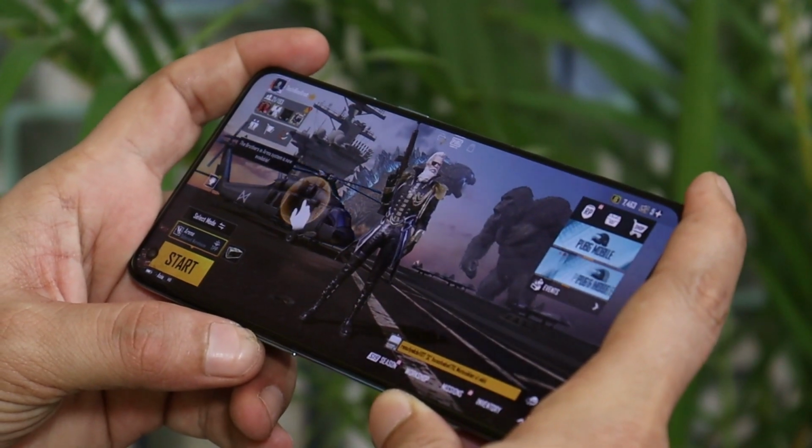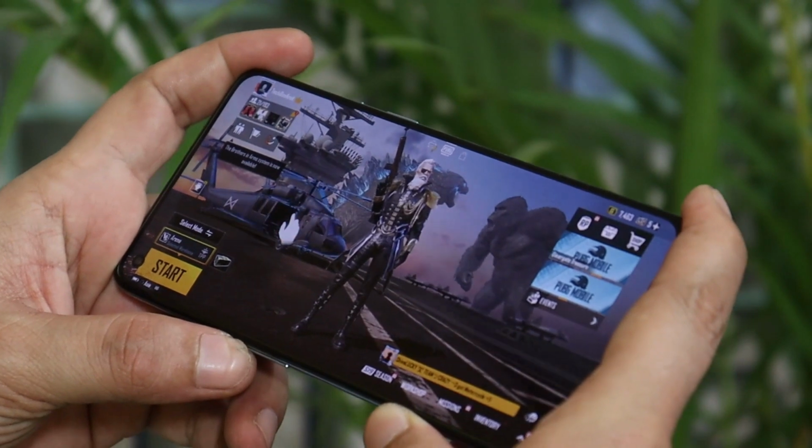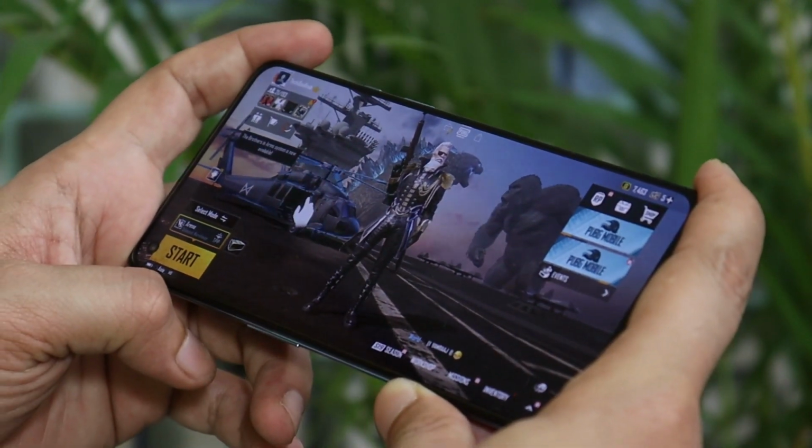Last but not the least, now let's also talk about the performance part on the OnePlus 9 after this latest update. And as you all know, I'm also into gaming.